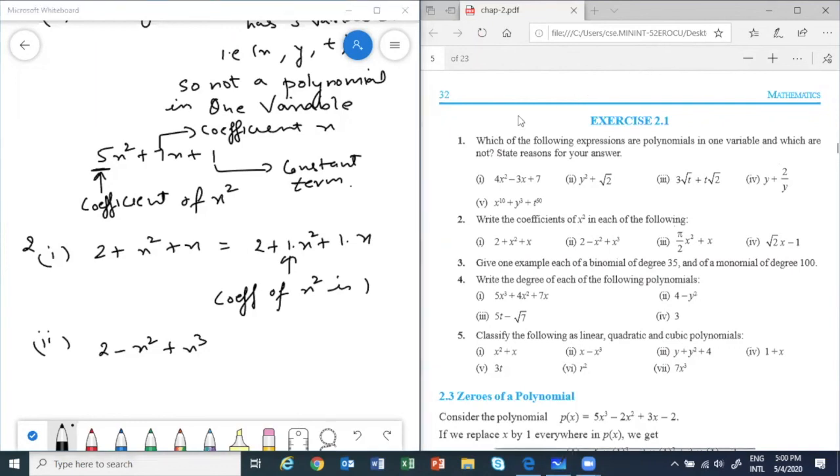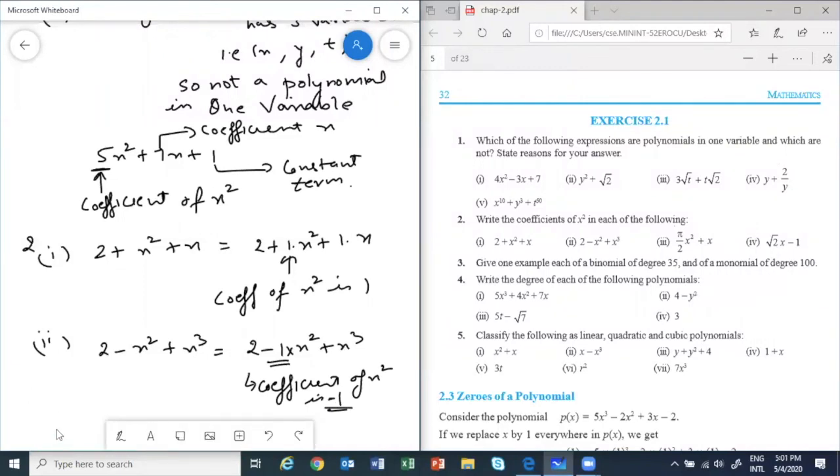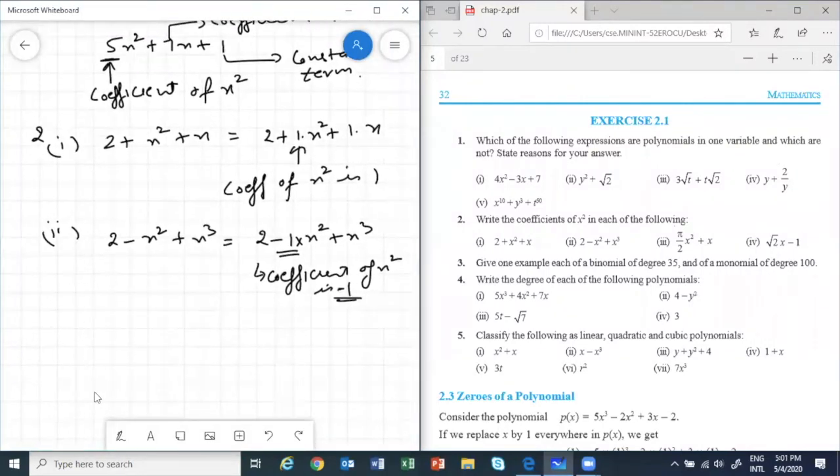For those who haven't written, you can write this as 2 minus 1 into x square plus x cube. So the coefficient of x square is minus 1, because the sign is negative. We'll finish question number 2 first today.